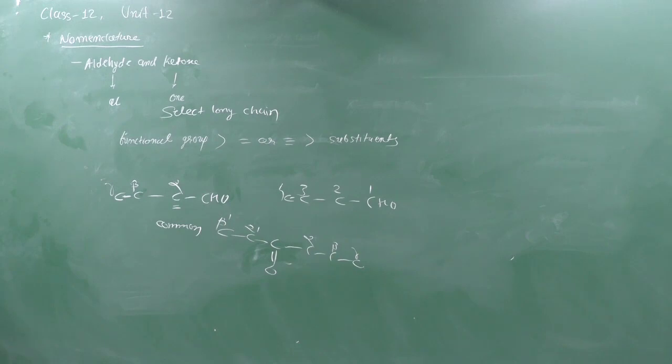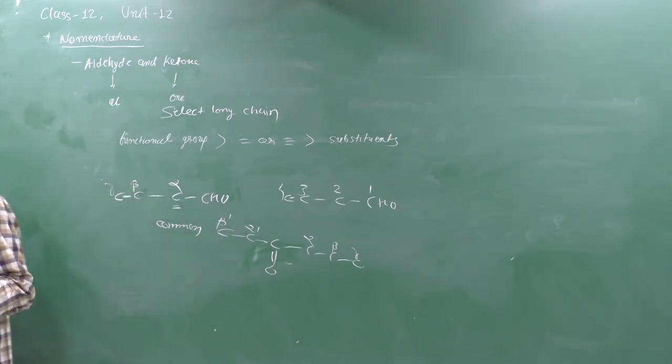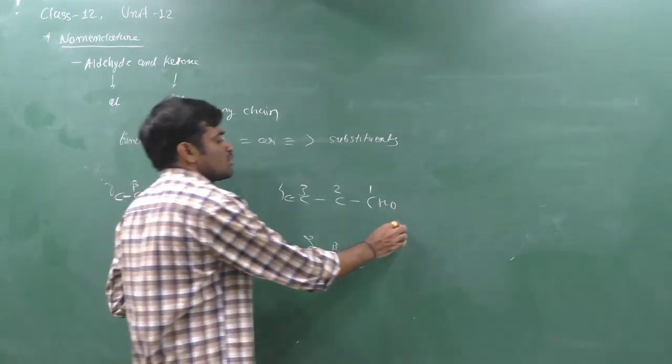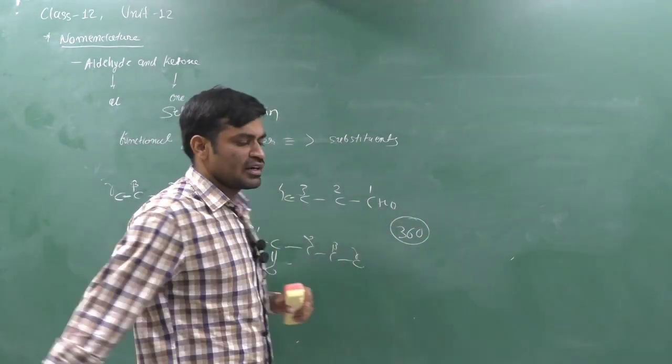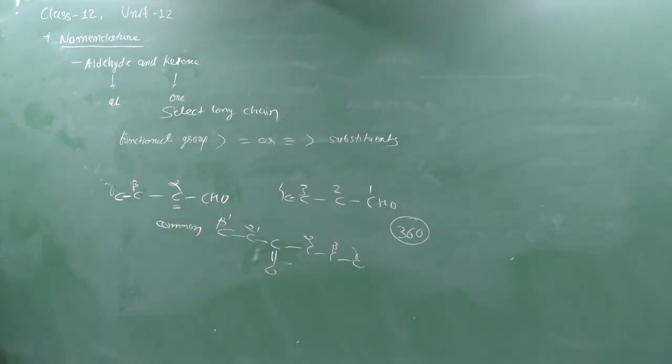IUPAC naming of aldehydes and ketones is given particularly on page number 360. We have one table. In this table, we have some compounds with common name and IUPAC name. From these, many compounds are studied in 11th.